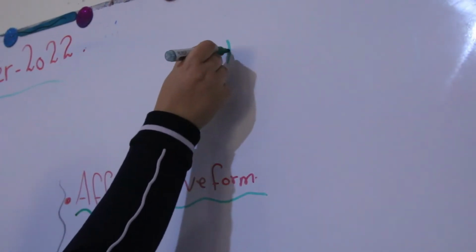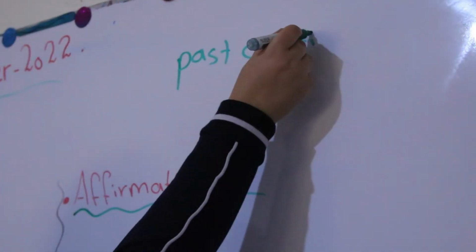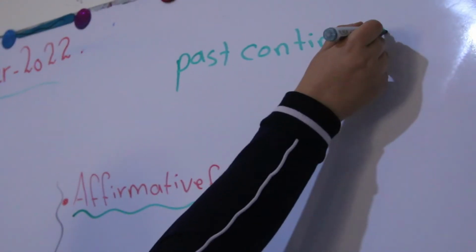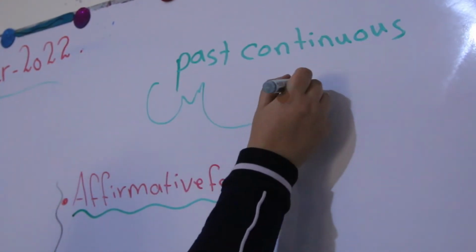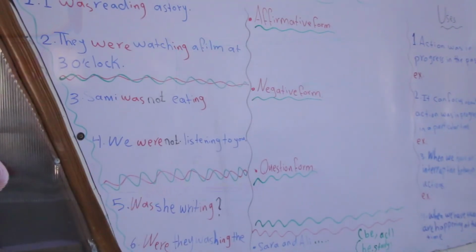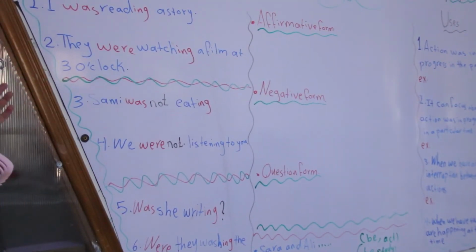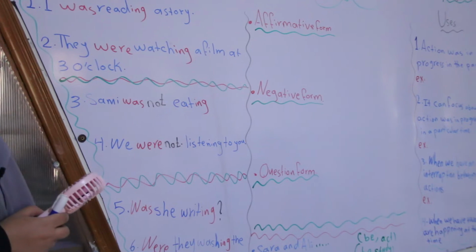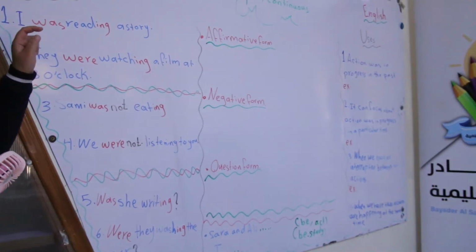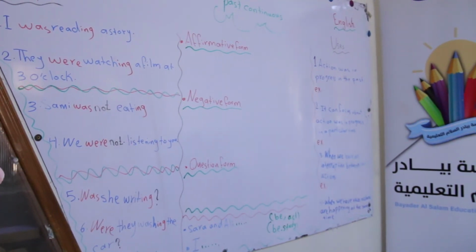So, our lesson today is about past continuous. From these examples, we are going to conclude the rule of the affirmative form of the past continuous.